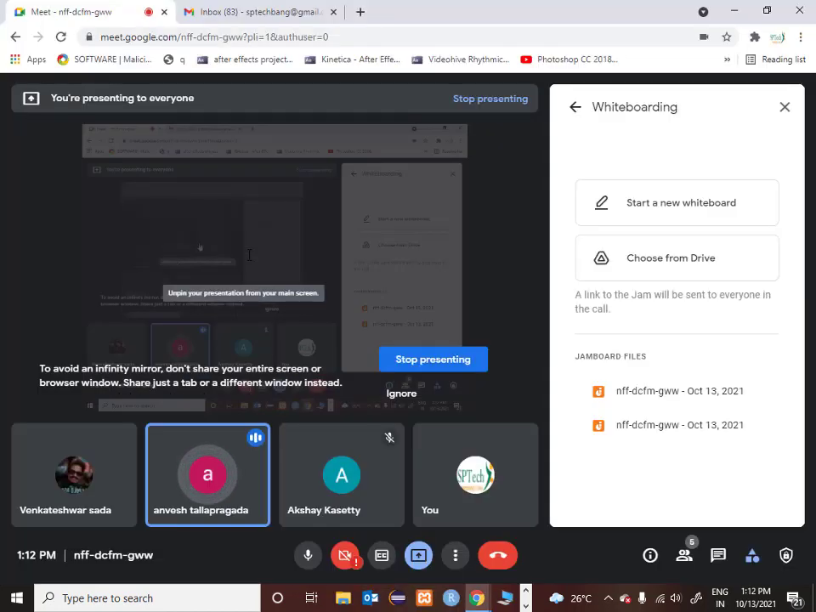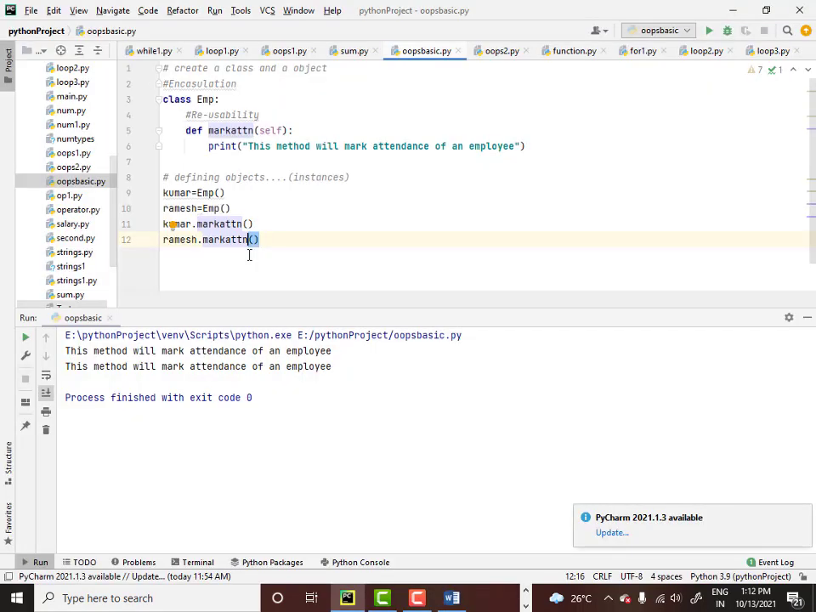Balu, I just have one question about the same example. Let's say there are 100 employees. Do we have to define every object, like Kumar is equal to employee and Rajesh is equal to employee? No, you need not. For that reason, all the 100 employees would be available either in your Excel sheet or in some other database. We will call them and automatically initialize them.